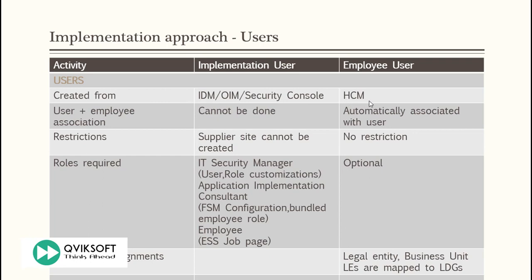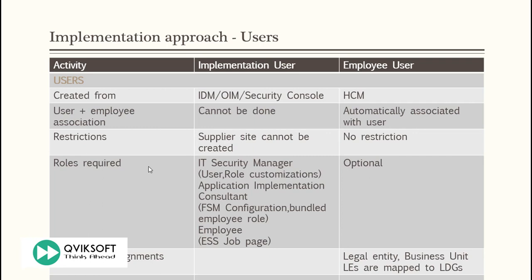When you define a user from HCM, which is an employee, a user record is created automatically by the process. But if you define an implementation user directly, then user and employee association cannot be done. If you define an implementation user, you cannot assign any supplier site to that particular user. This is to restrict any unnecessary payments being given to that user. But for an employee user, there is no such restriction.